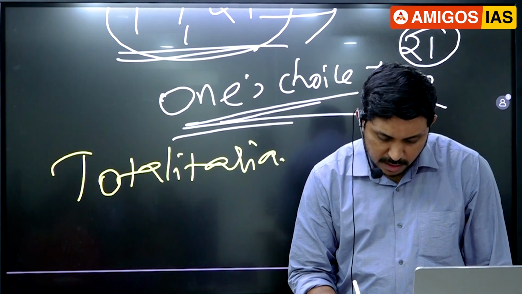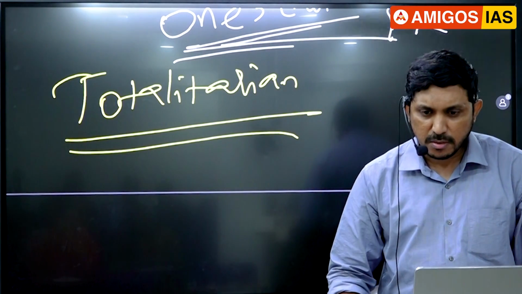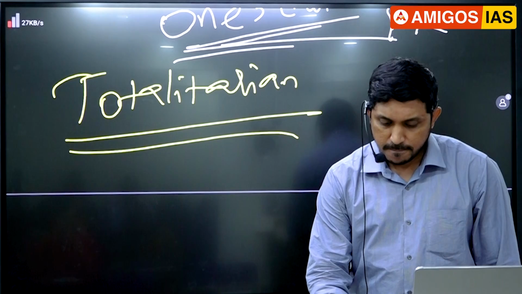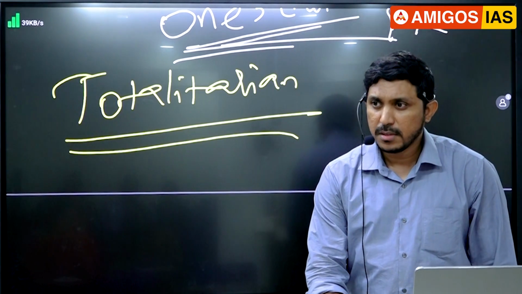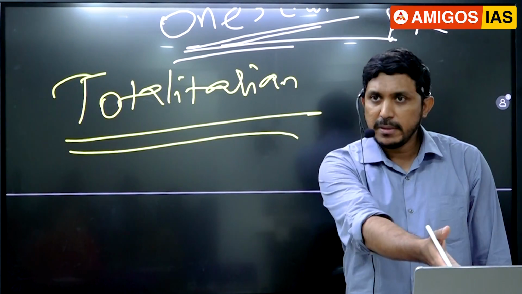Just 4 minutes, guys. Then we'll give you a break. What is a totalitarian regime? 4 minutes only. Okay. Which country comes to your mind when I say totalitarian government? This is not an optional question. This is a UPSC question.